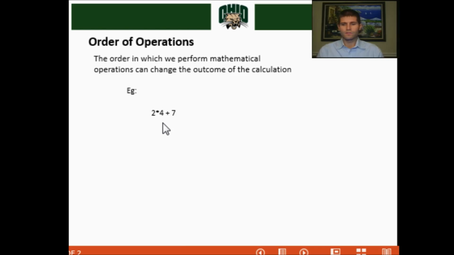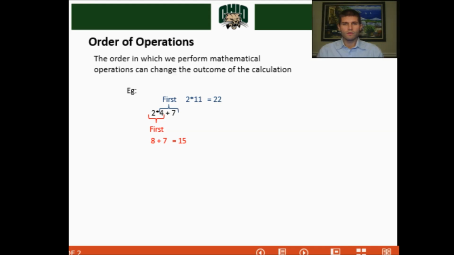So let's take the first way of doing the addition first, so 4 plus 7, and then multiplying that resulting number by 2. So here we have 4 plus 7, that gives you 11, and then you take the 11 times 2 and that gives you 22. So this is one way that we can solve this simple arithmetic problem.